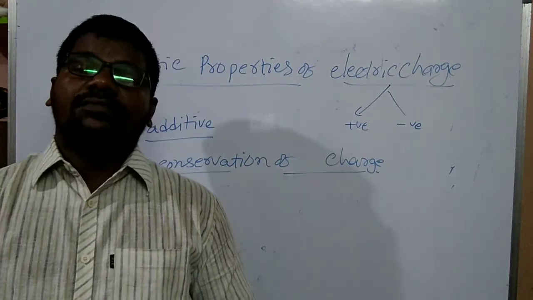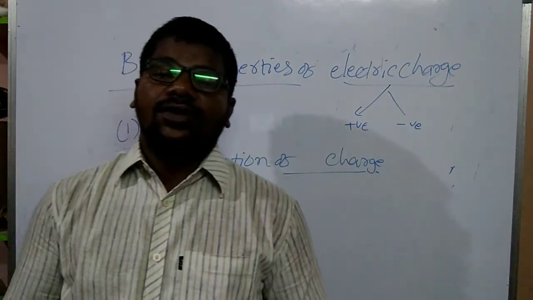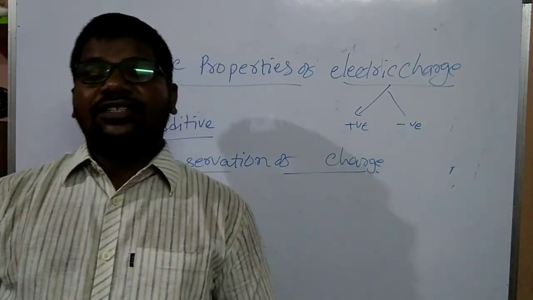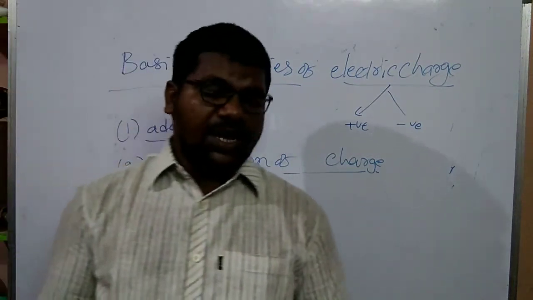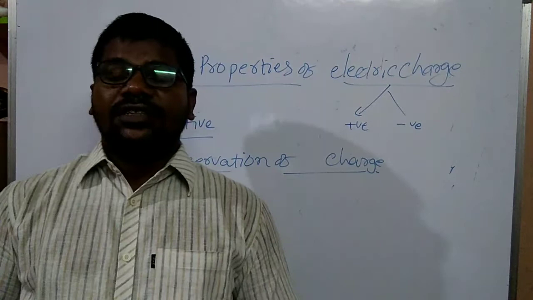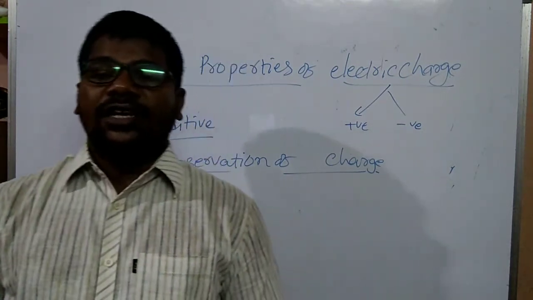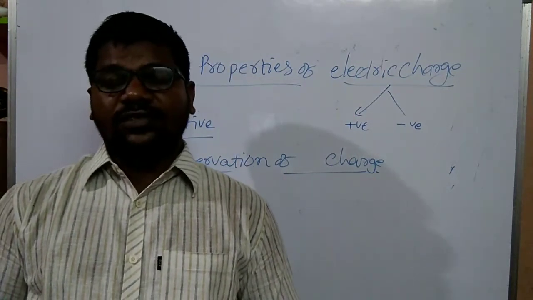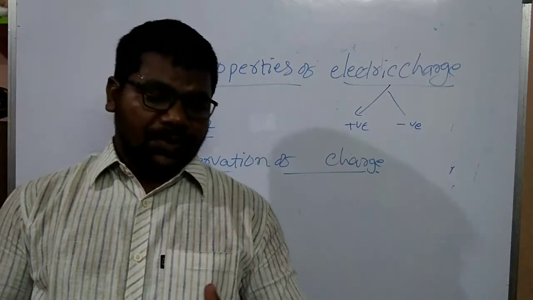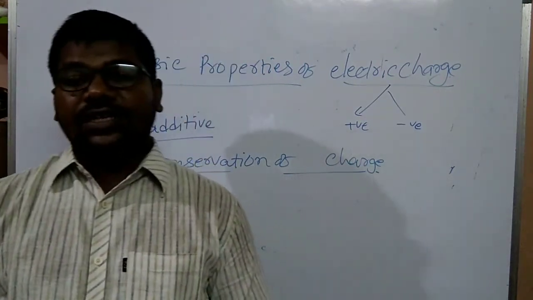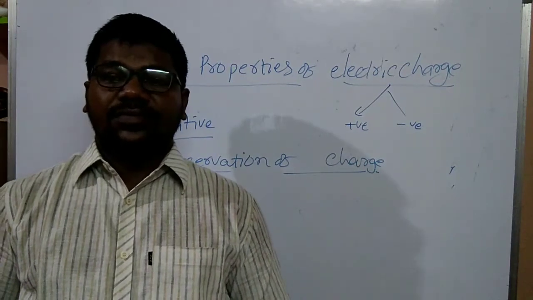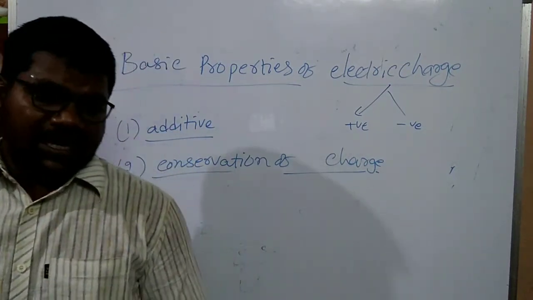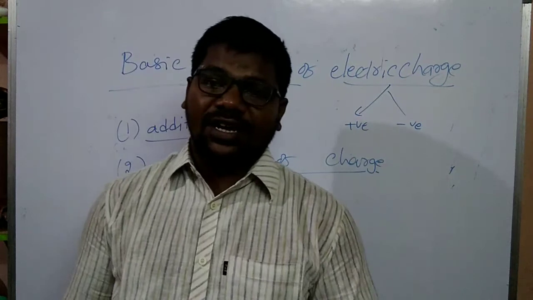By friction, by conduction, by induction, an uncharged body becomes a charged body. During this process there is no creation or destruction of charge. We can't destroy charge and we can't create charge directly.